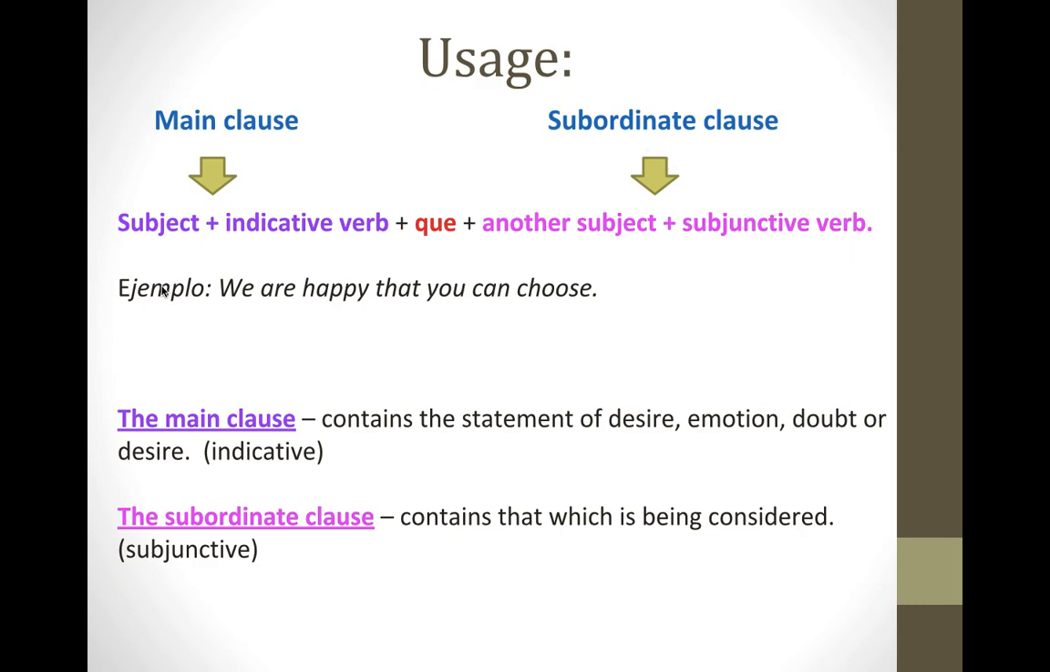Okay, so let's look at this example sentence. We are happy that you can choose. The main clause, we are happy, has emotion in it. Okay, and then there is a change in subject. We goes to you. So this will be a subjunctive sentence. For that, you're going to get: nos alegramos que tú puedas escoger.